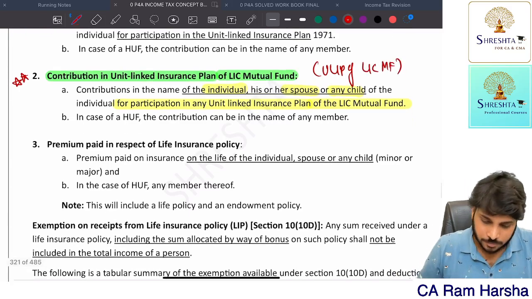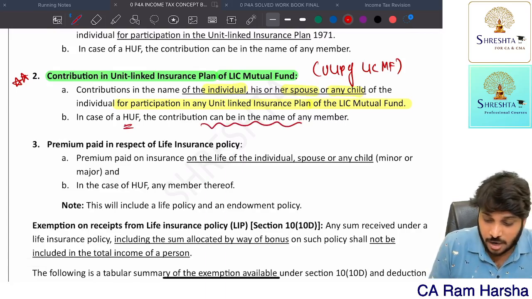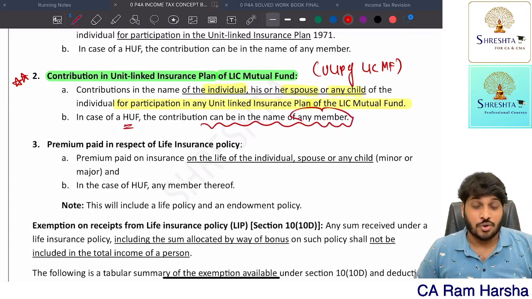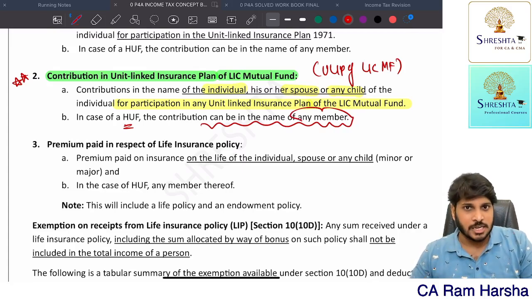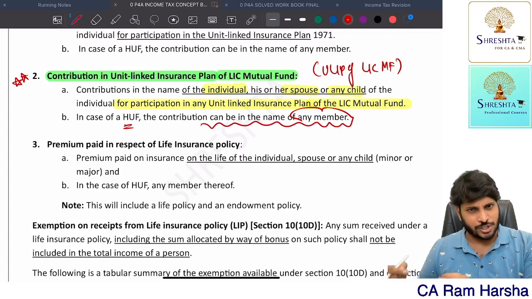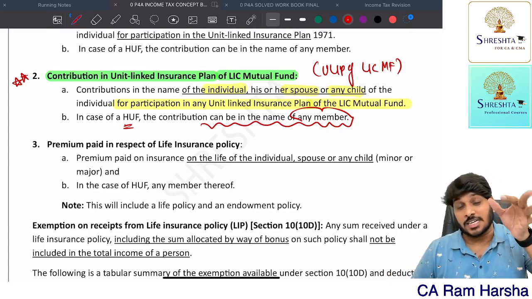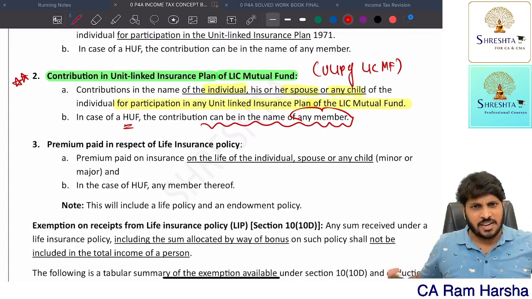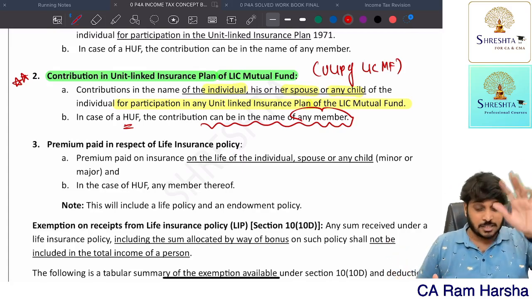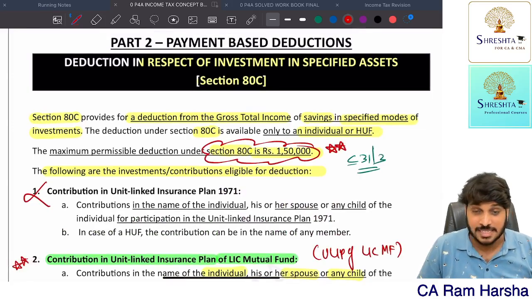Remember. So in case of HUF, the HUF can make contribution in the name of any member. So if at all you are buying ULIP policy from LIC mutual funds in the name of the assessee, spouse or children, in case of HUF, any member, the amount paid is eligible for deduction. Remember, whatever you pay under 80C related thing, maximum deduction is only 1.5 lakh. Please keep a note of this. This 1.5 lakh is the maximum deduction.